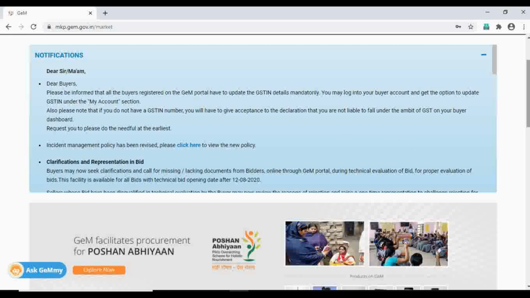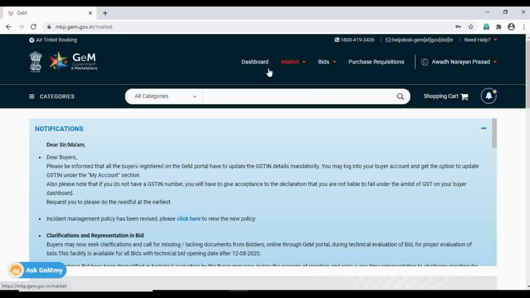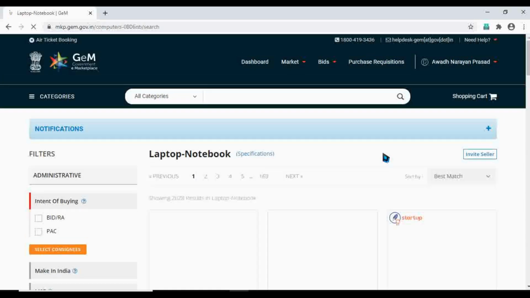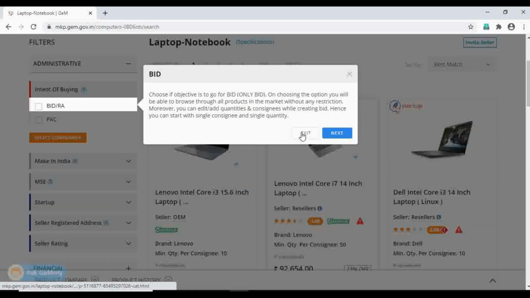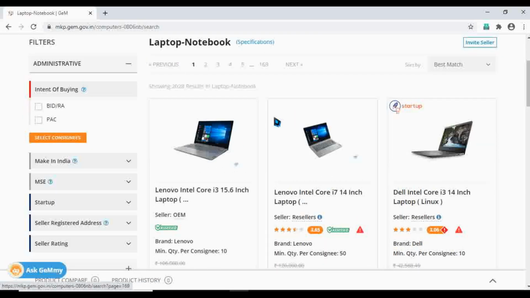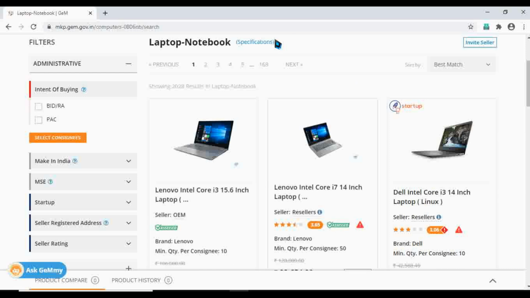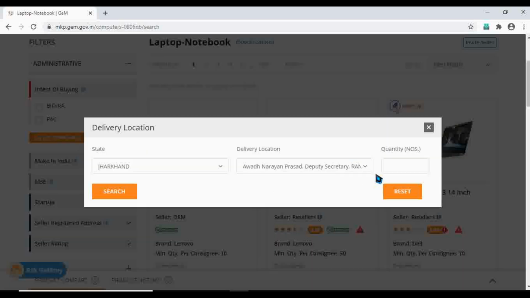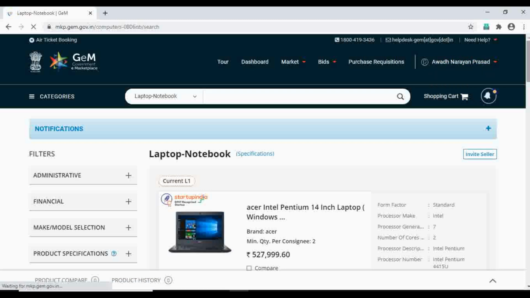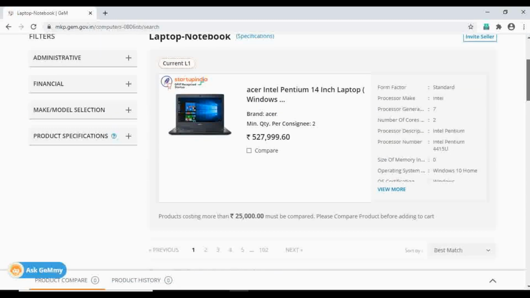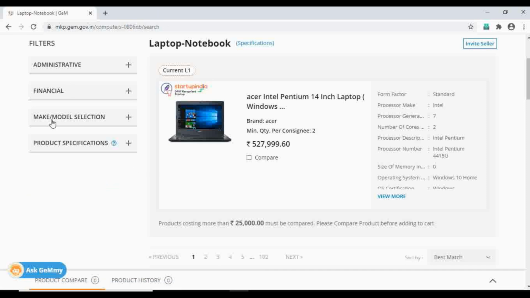And today's video is basically based upon bidding, how a buyer can go for a bidding or how a buyer can initiate a bidding. So we'll take the category of laptops. We need to type laptop there on the market area. After typing the laptop, you're going to see the window appearing with various brands and various models of laptop. Before starting the bidding, you just need to mention the quantity in the beginning itself so that it's going to be very easy for the upcoming processes. So just mention the quantity in the administrative part. After you mention the quantity, the page is refined again.